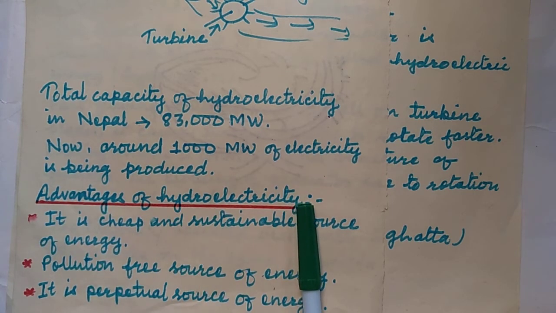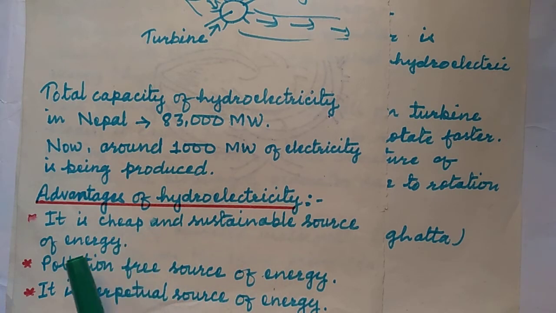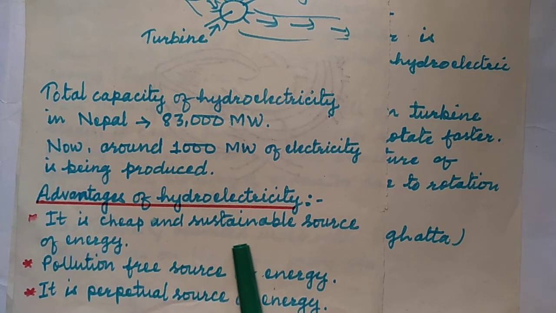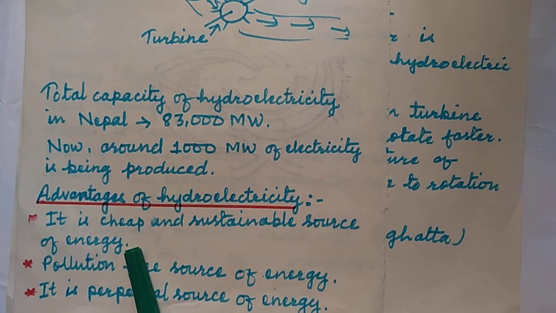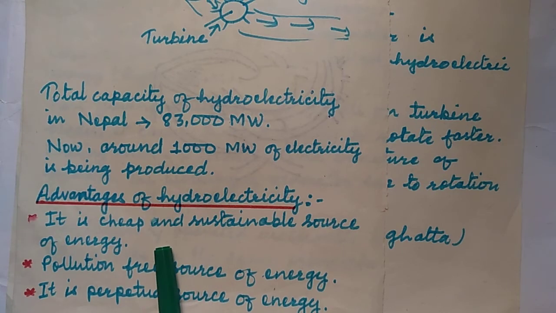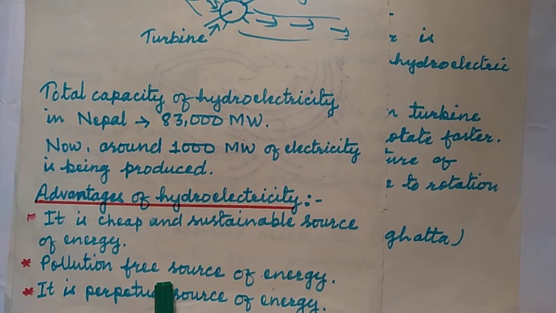Advantages of hydroelectricity. Why is it beneficial for us? It is a cheap and sustainable source of energy. You must be wondering how hydroelectricity is cheap. In fact, the installation of a hydropower plant is a very expensive affair. Crores of funds are required, but once it is made, it can produce hydroelectricity for thousands of years. So it is cheap in the long run.